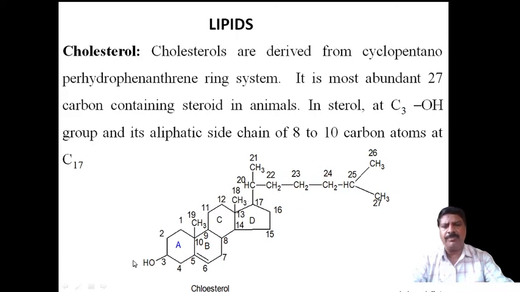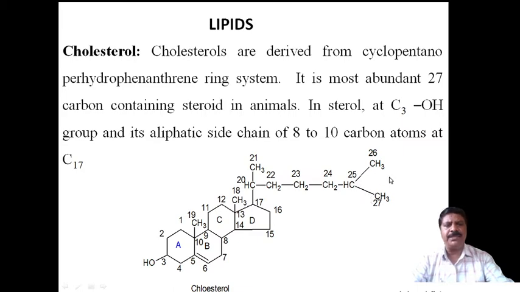Here a hydroxy group will be there. This is actually an alcoholic group. The hydroxy group will be present at the 3 position. Numbering takes place like 1, 2, 3. This is the A ring, this is the B ring, and C ring and D ring. A, B and C are cyclohexane rings and D is the cyclopentane ring. Along with this there is a methyl group, then another methyl group, and this side chain.